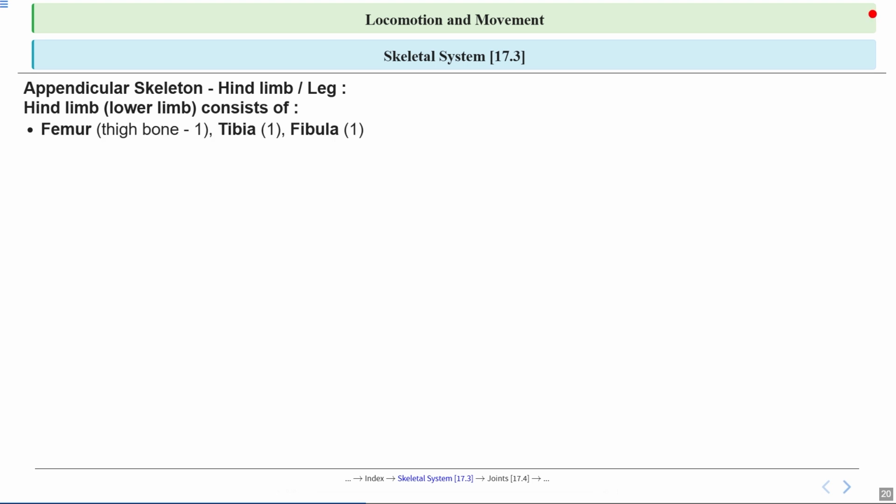Our leg is built around 3 main bones. That is the femur, the thigh bone, which is the body's longest and strongest bone, connecting the hip to the knee, and 2 bones in the lower leg, that is the tibia, which is the shin bone, and the fibula, which is the calf bone. The tibia is the larger and thicker of the two lower leg bones and is the primary weight bearer, while the thinner fibula runs alongside it and serves mainly to provide structural support to the lower leg and ankle joint. Together, these three bones create the framework that allows us to stand and walk.